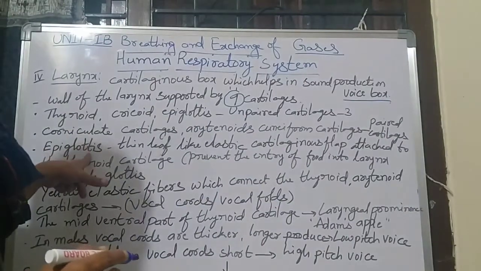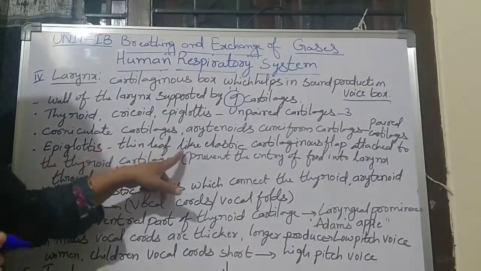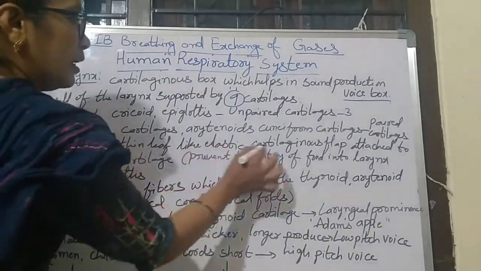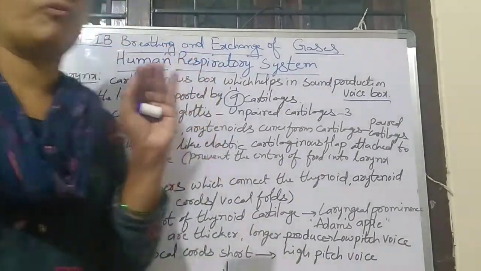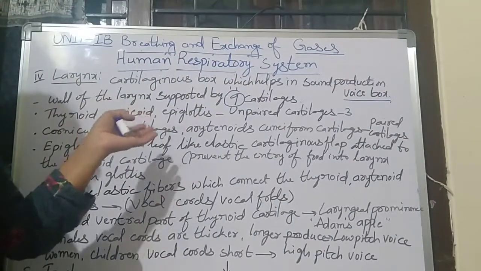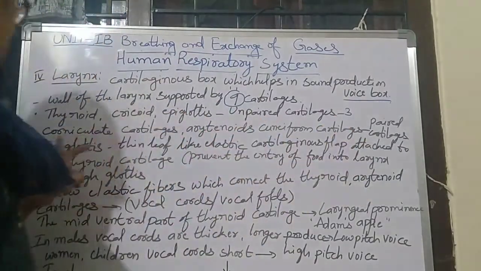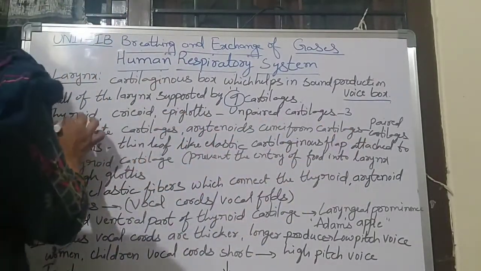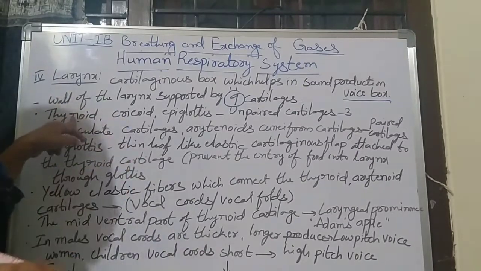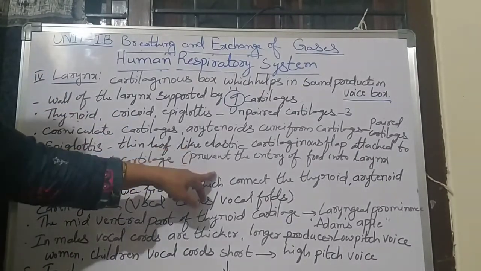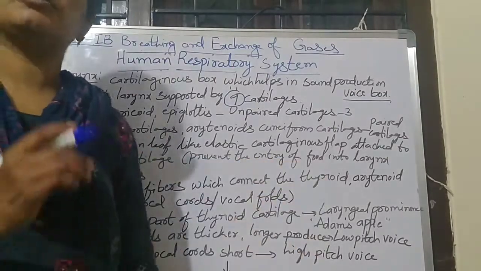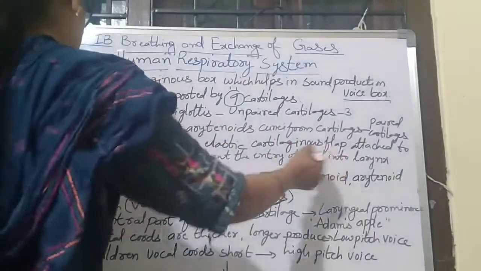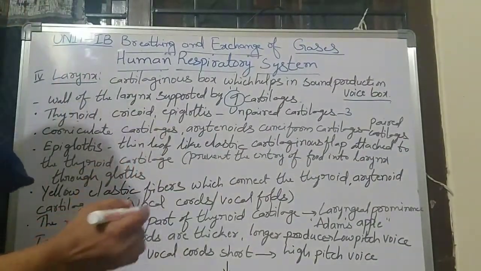Next, the epiglottis. It is a thin, leaf-like elastic cartilaginous flap attached to the thyroid cartilage. What is its function? It prevents the entry of food into the larynx through the glottis.